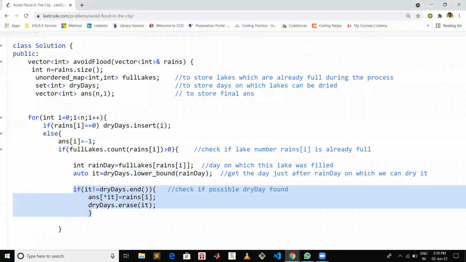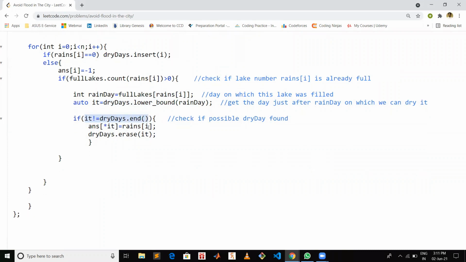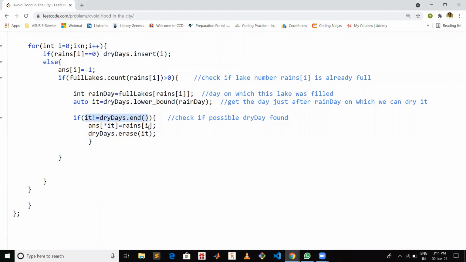Now proceeding further, in this iterator we will basically get the pointer of the day which is just greater than or equal to this rain day. If there isn't any such day, then this iterator will be pointing to the index just after the last index of this dry days set. So we are checking if it is not equal to dry days dot end. That means we found some day on which we can dry this lake.